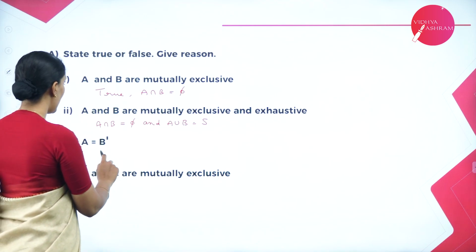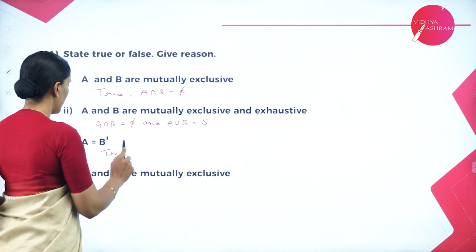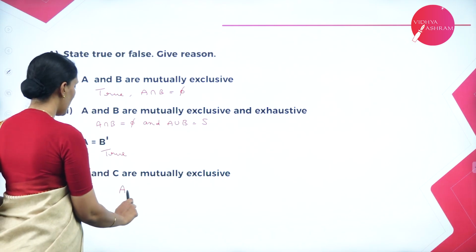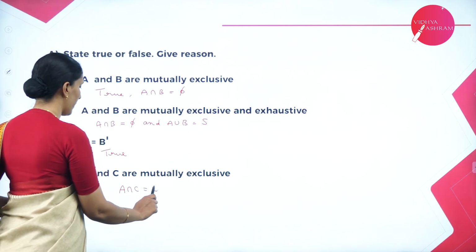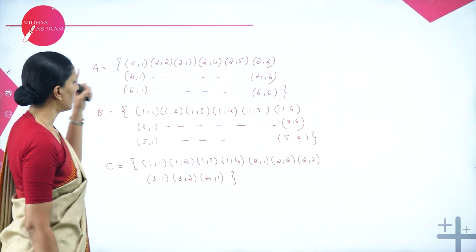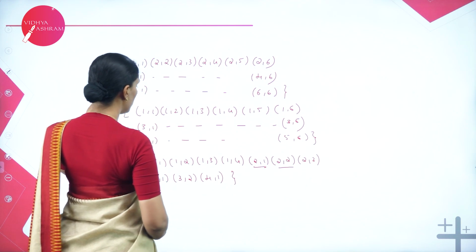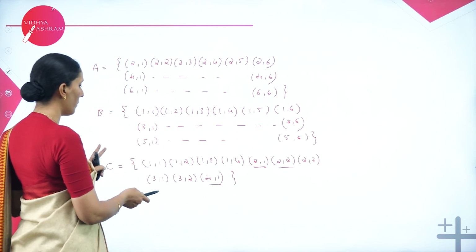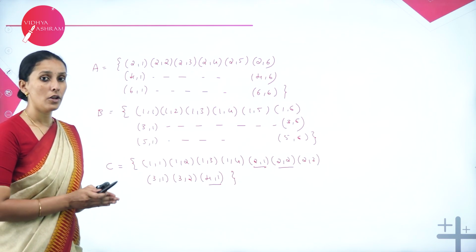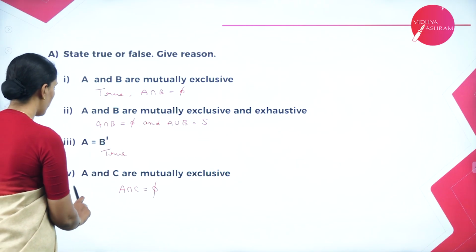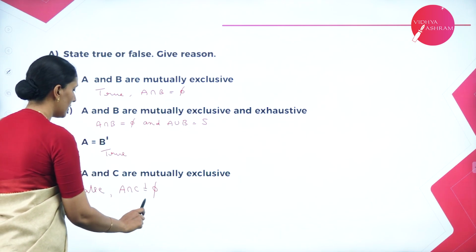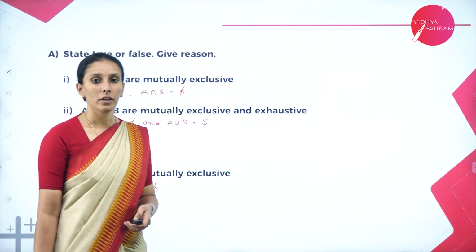So therefore, the statement is true. Next, A and C are mutually exclusive. So we need to check here whether A intersection C is empty. Let's check. So here we have events 2, 1, 2, 2, 4, 1 are common. That means A and C contain some common elements. They are not disjoint. So therefore we can write here false because their intersection is not empty.